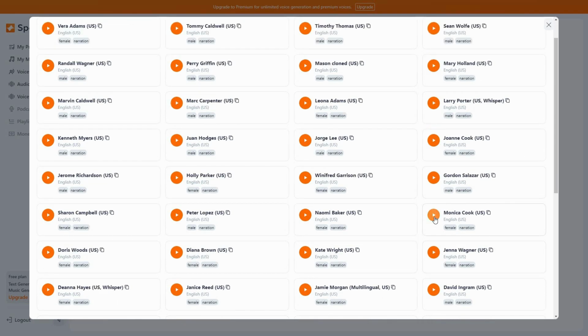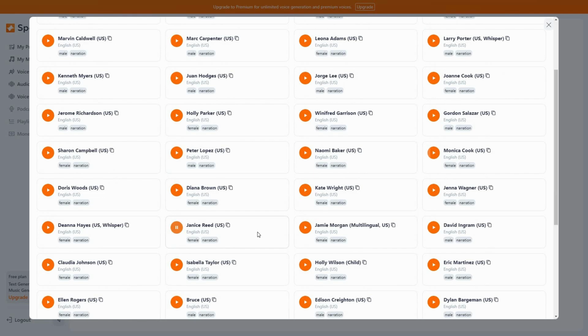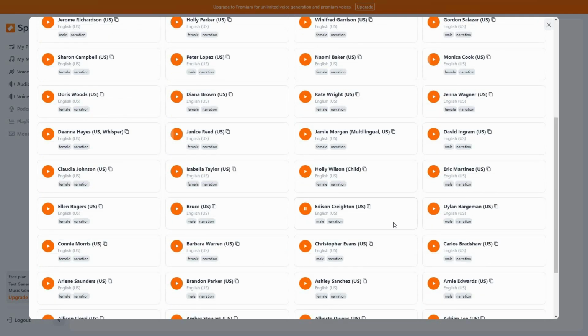Let's preview another one. The term happiness is used in the context of mental or emotional. Then this one. The term happiness is used in the context of mental or emotional states. So as you can see, here are some of the previews. The term happiness is used in the context of mental or emotional states. The term happiness is used in the context of mental or emotional states.